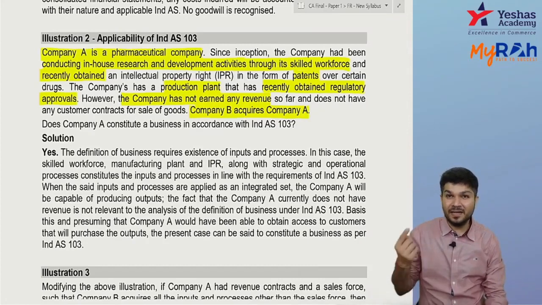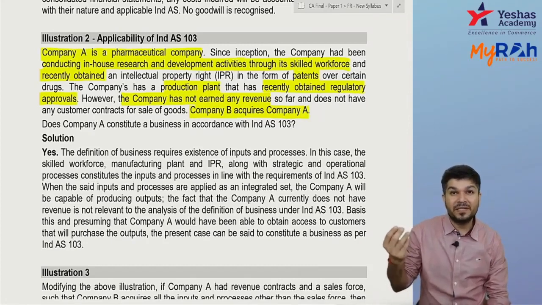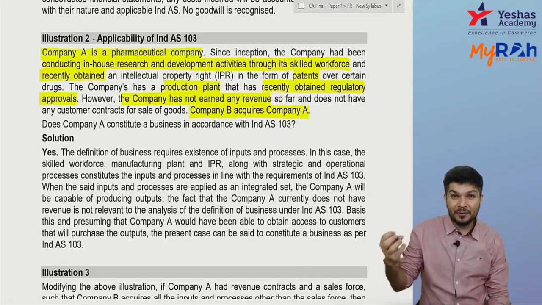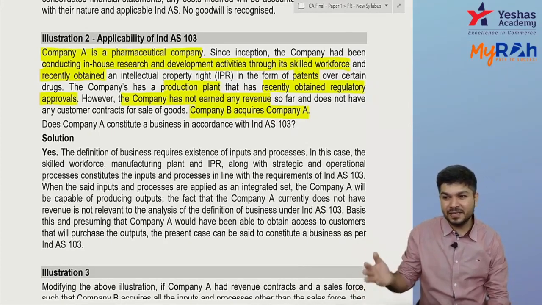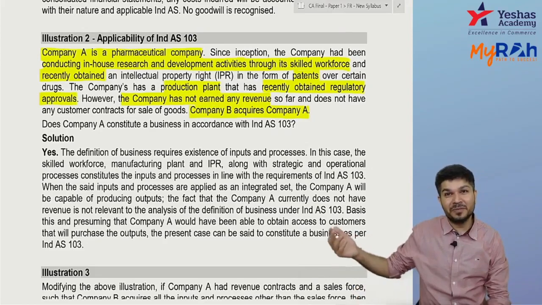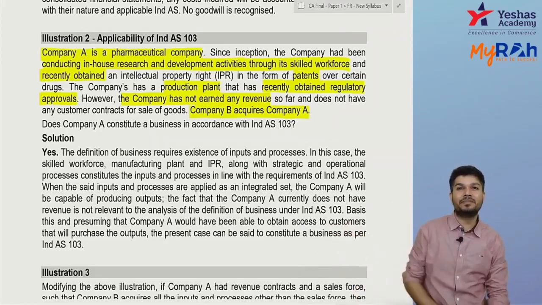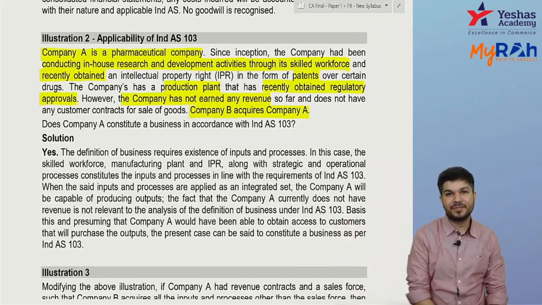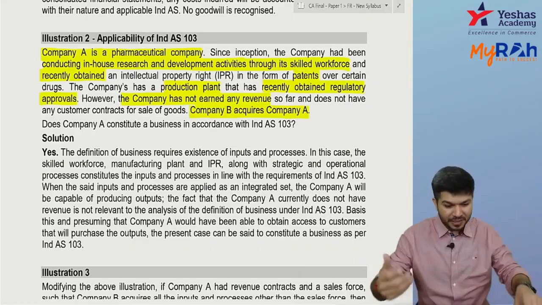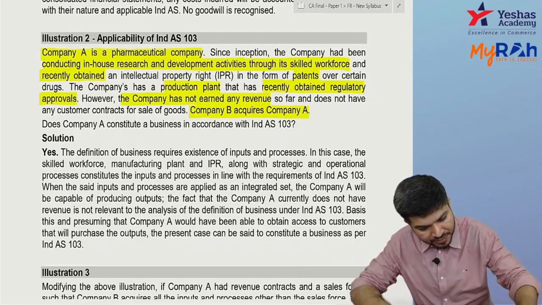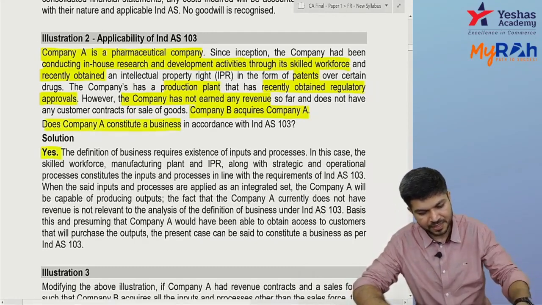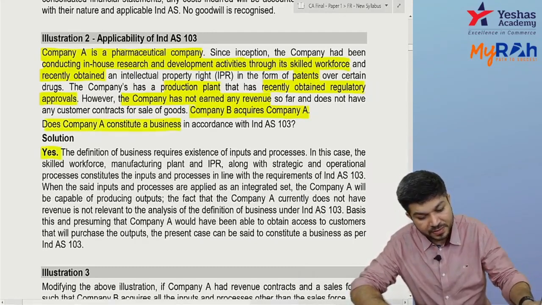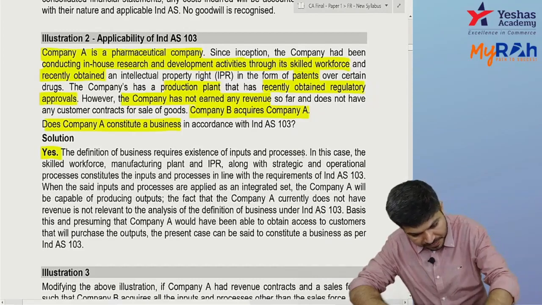Yes, there are inputs, there is a substantive process. The patent is there, they have regulatory approvals, everything is there. Now just the commercial production will start, and revenues will come up. So the answer: does company A constitute a business? The answer is yes. A business requires the existence of input and a substantive process.